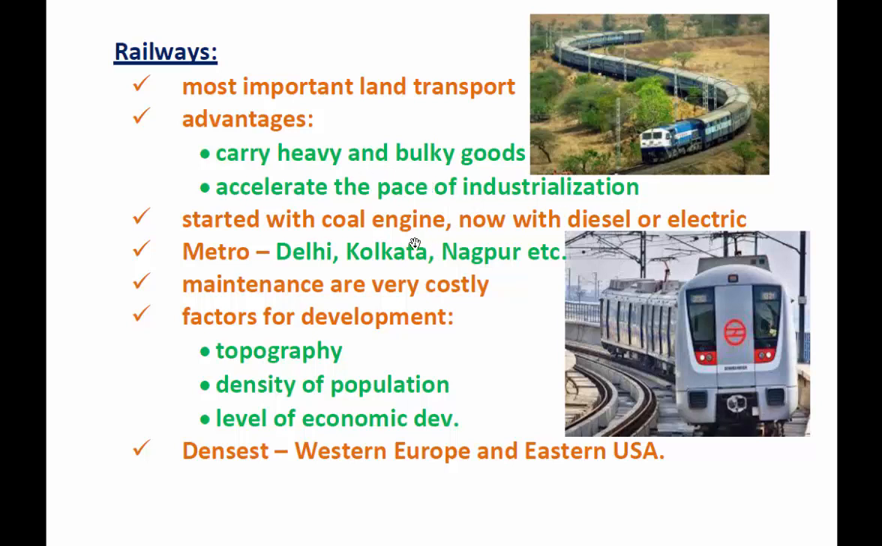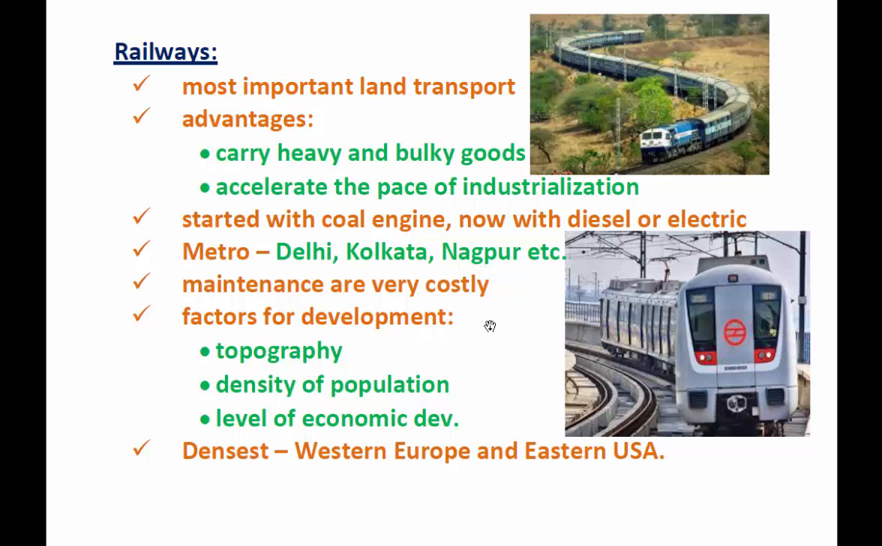Basically, railways started with coal engines or steam engines. Now they are run with diesel, as well as with electric power. All right, you might have heard of the electric train. And in cities like Delhi, Kolkata and Nagpur, metro trains or underground trains, the trains that run under the ground, are operated. You can see from the picture a metro train. All right, but one of the disadvantages is that the maintenance of railways is very expensive or very costly.